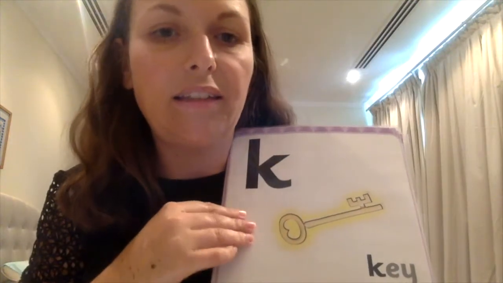The letter is C and the sound is K. The letter is K and the sound is K. Two letters, a digraph, because there's two. We've got a C and a K, and the sound is K. The letters are C and K, and the sound altogether is K.